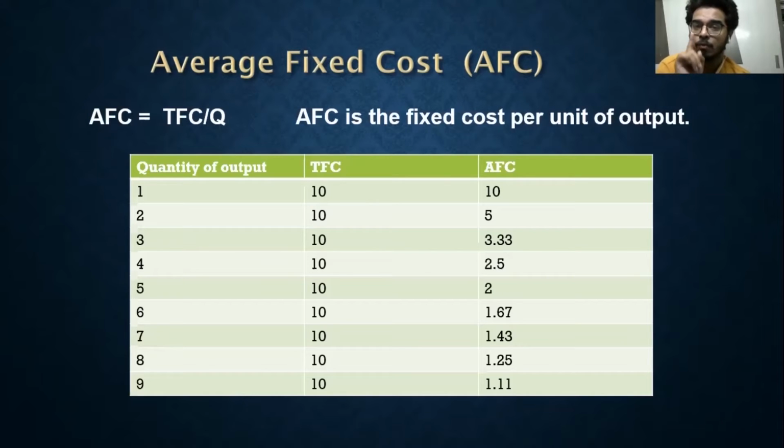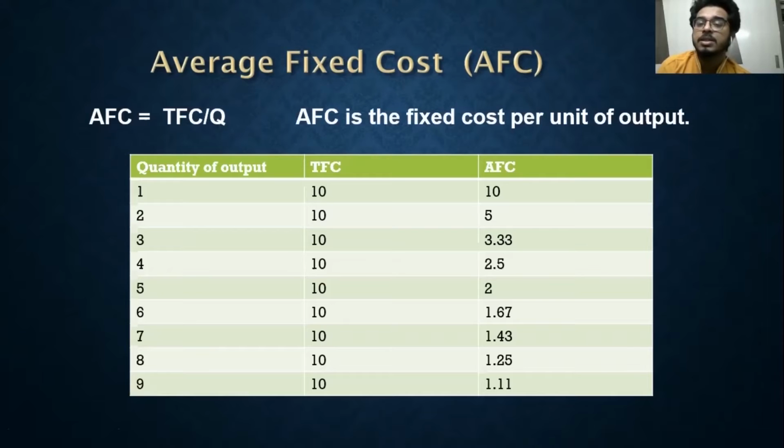So the inputs for which I am making these payments are my fixed inputs, and that is why with the quantity of output produced, the total fixed cost does not change, but the average fixed cost changes. How? For 1 unit, my total fixed cost is 10. Average fixed cost, you can see over here, AFC equals TFC by Q. That is total fixed cost divided by the quantity of output. And hence, my average fixed cost for 1 unit is 10 divided by 1, which is 10.